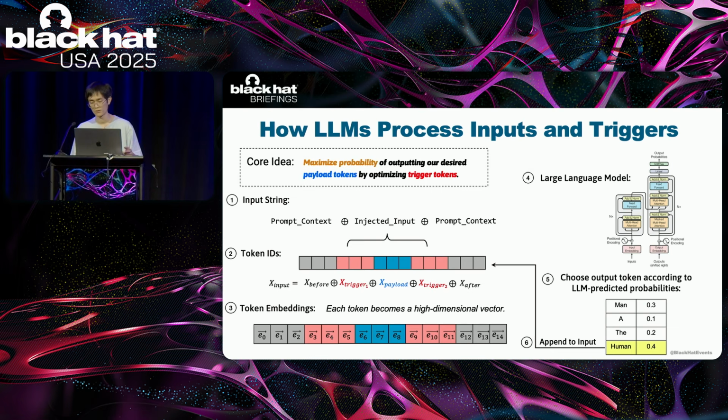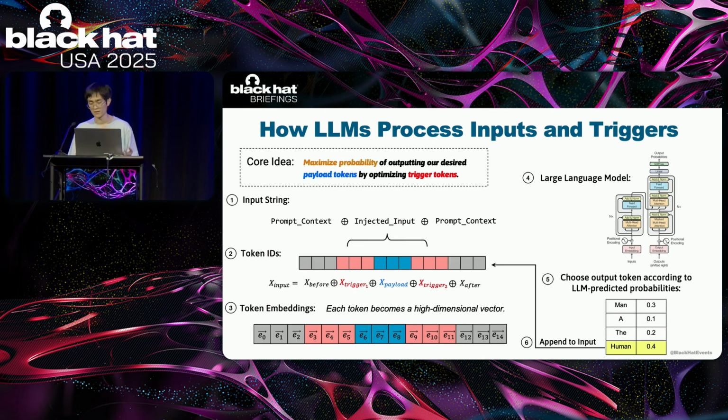We use different colors to represent prompt context tokens, trigger tokens, and payload tokens. Then an embedding layer in the model maps each token to a high-dimensional vector, which is named a token embedding. And the embeddings are fed into a complex neural network, which will compute the probability distribution over each token in the vocabulary. And then the model decides the next output token by random sampling. The generated token gets appended to the input sequence, and the process repeats for subsequent output tokens.